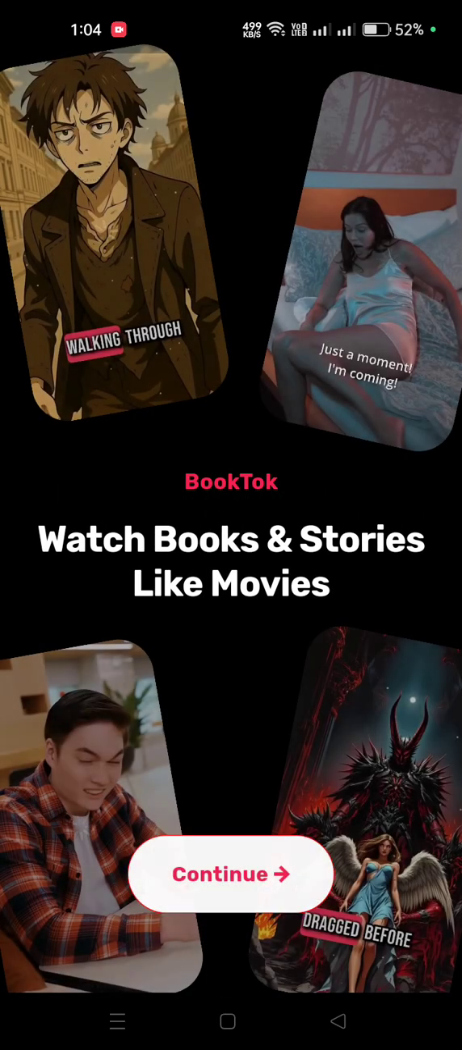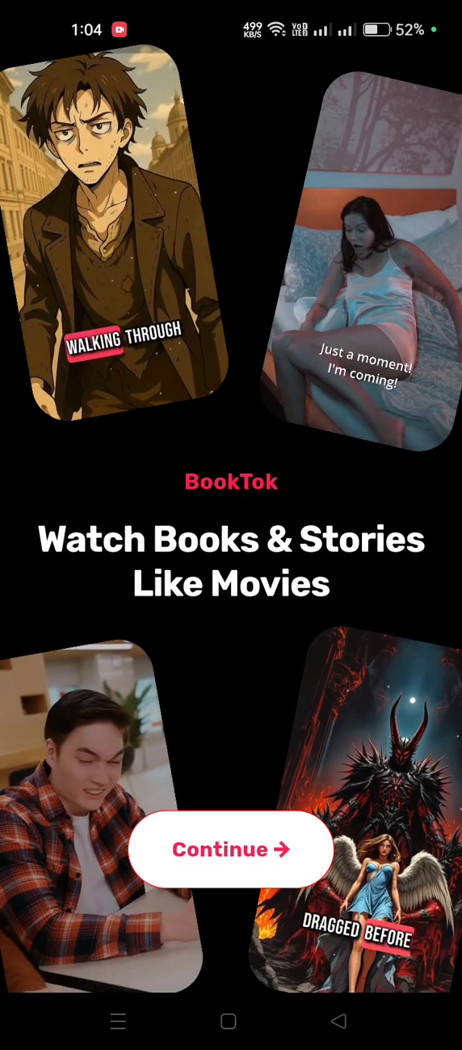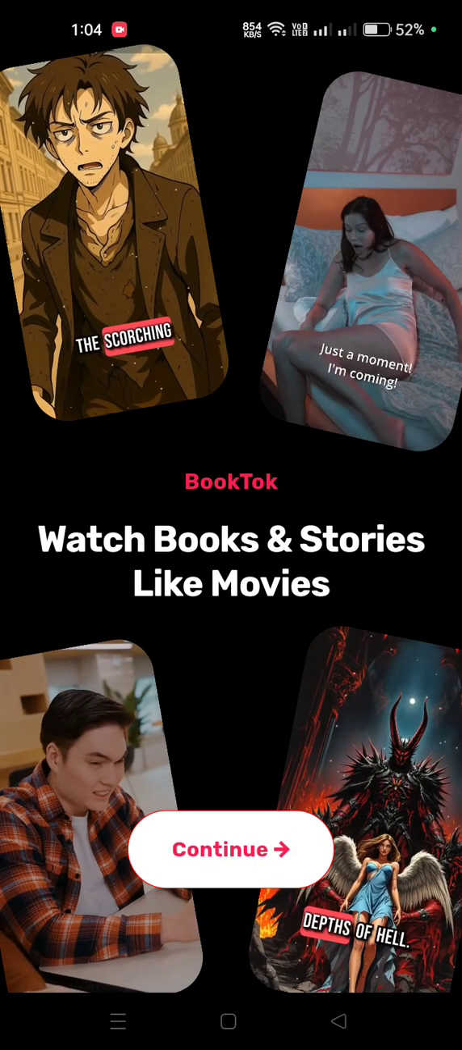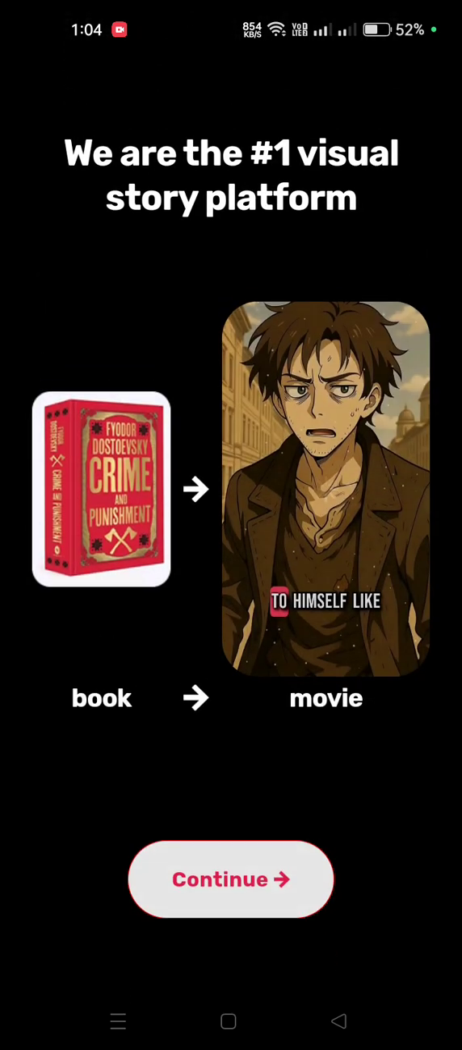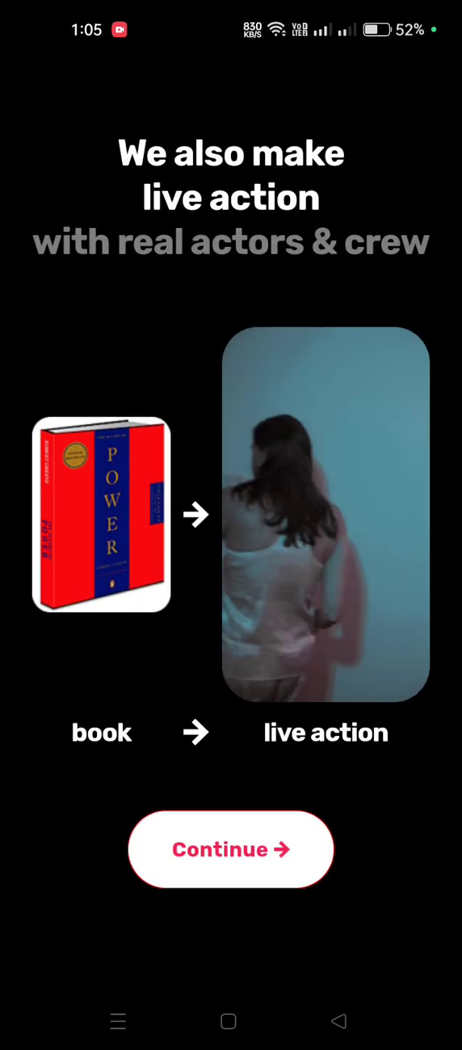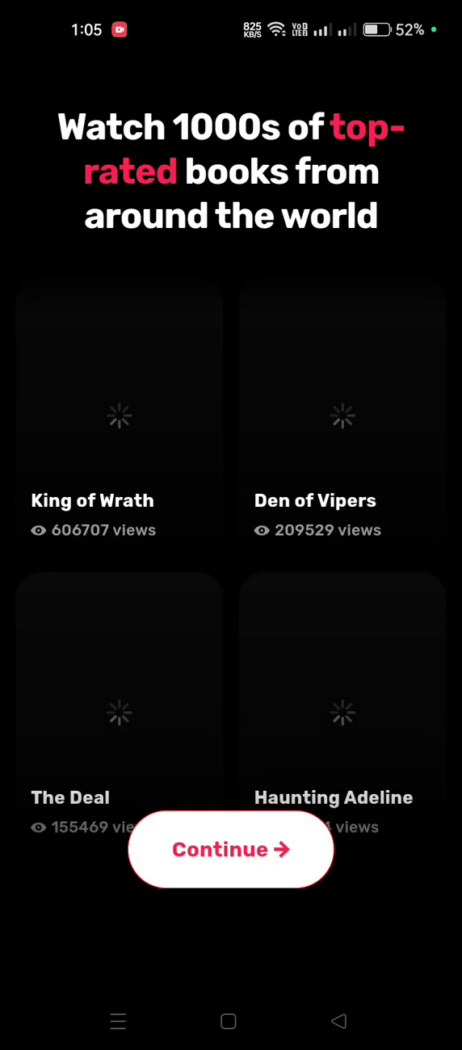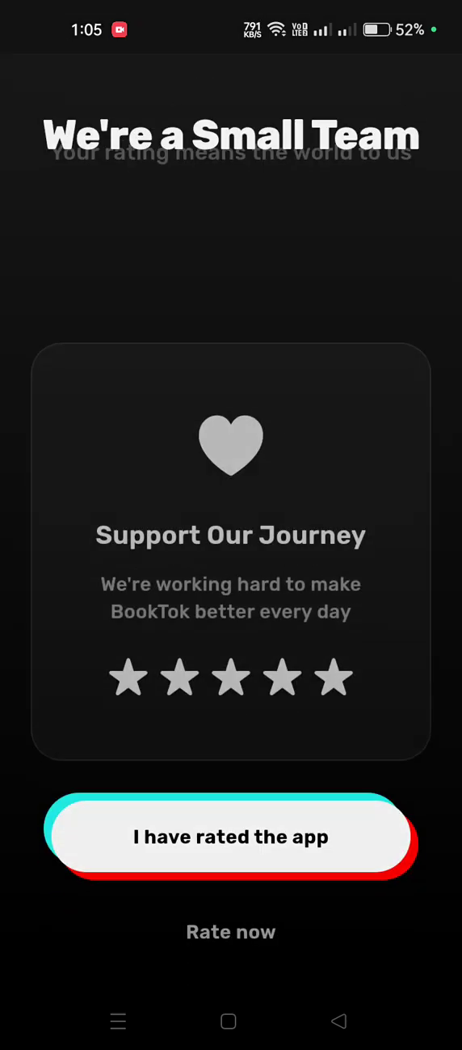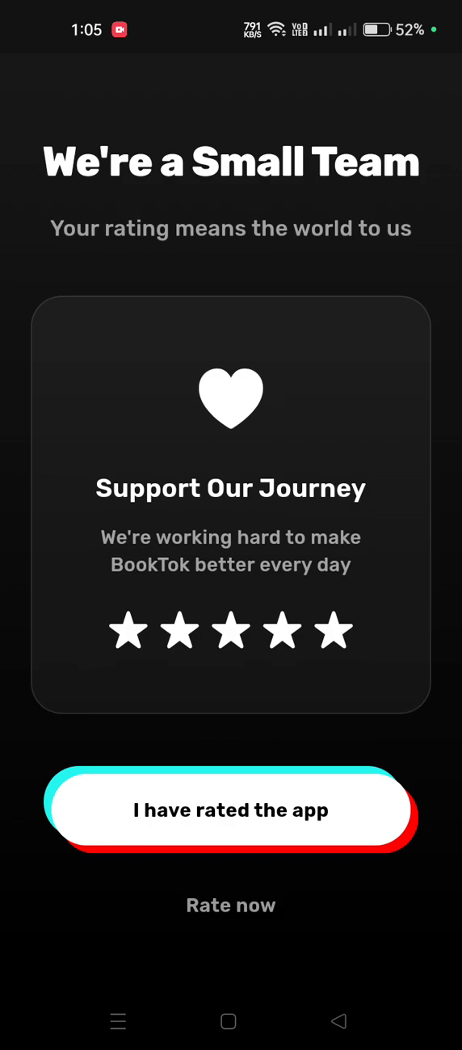So this is the interface of the application. As you can see, I have just installed it, and now I'm going to open it. I will click on continue. Here you can watch stories, and every episode you can watch in the form of videos. I will click on continue, and we also make live action with real actors and crews. So let's go for it. Continue. I have rated the app.